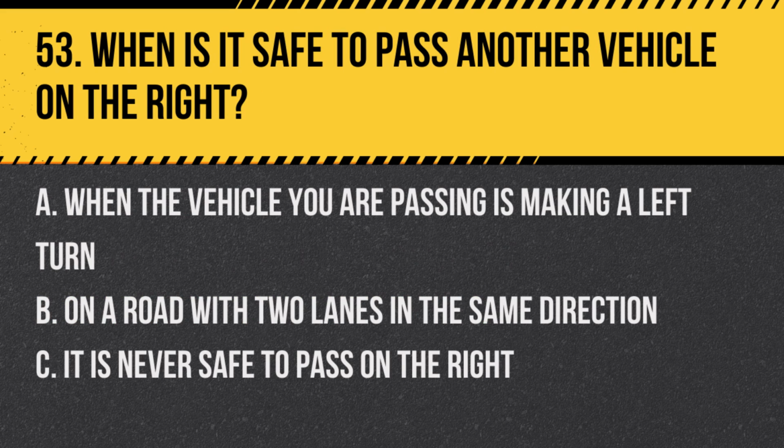Question 53. When is it safe to pass another vehicle on the right? A. When the vehicle you are passing is making a left turn. B. On a road with two lanes in the same direction. C. It is never safe to pass on the right. Answer: A. When the vehicle you are passing is making a left turn, and B. On a road with two lanes in the same direction. These are situations where it can be safe and legal to pass on the right.